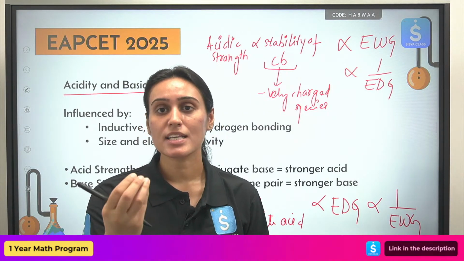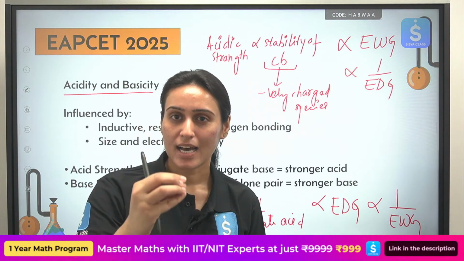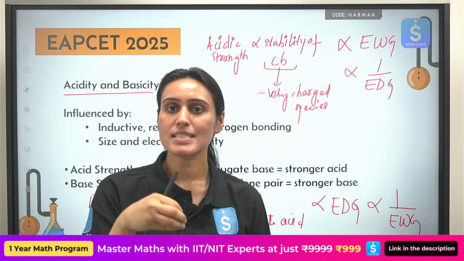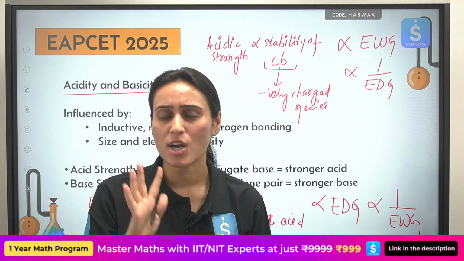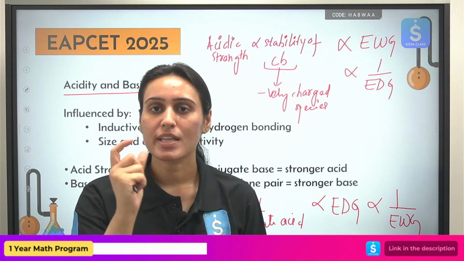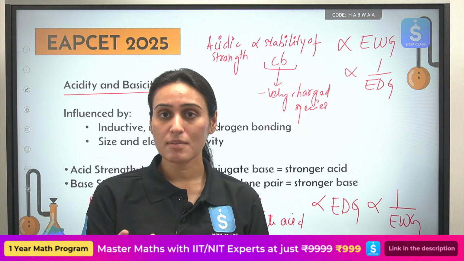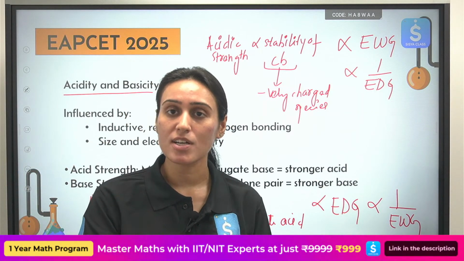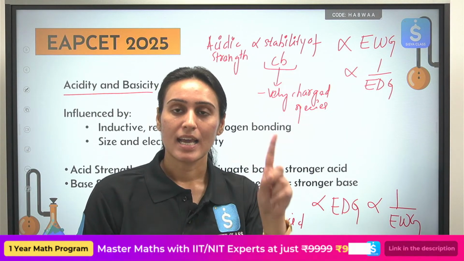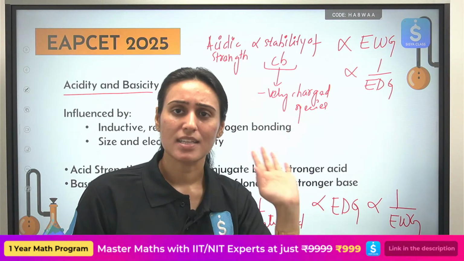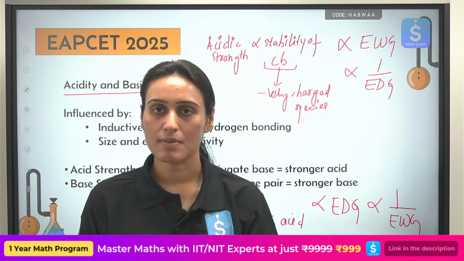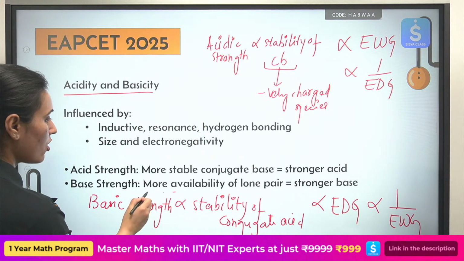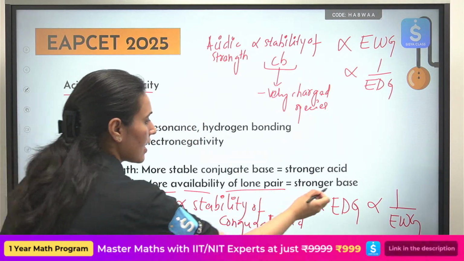So if you have an isolated, localized lone pair of electrons which is not going anywhere, that particular compound will be considered a strong base in comparison to a compound which has the lone pair of electrons but it is delocalizing. It is present in conjugation within the compound. We will consider that to be a weak base. See, we have written that. More availability of lone pair, strong base.